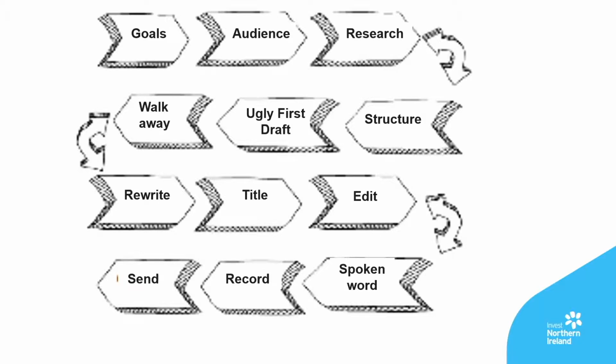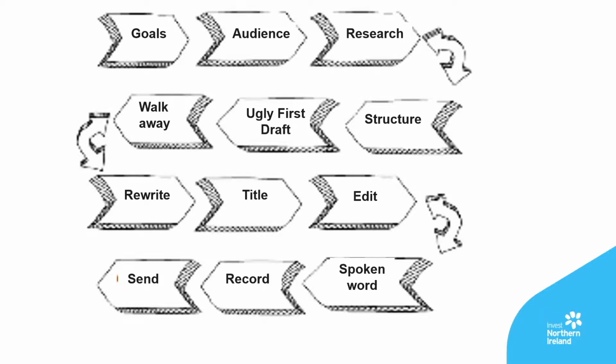Now you're ready to write that first ugly draft. We always recommend walking away from it at this stage and then going back to rewrite or at the very least amend. You'll also need to think about the title or the topic for your script. You then have to edit it. You've got to edit what you've written to make sure that it makes sense in the spoken word. So try it out loud before you record. And then, when that's all done, hit send.